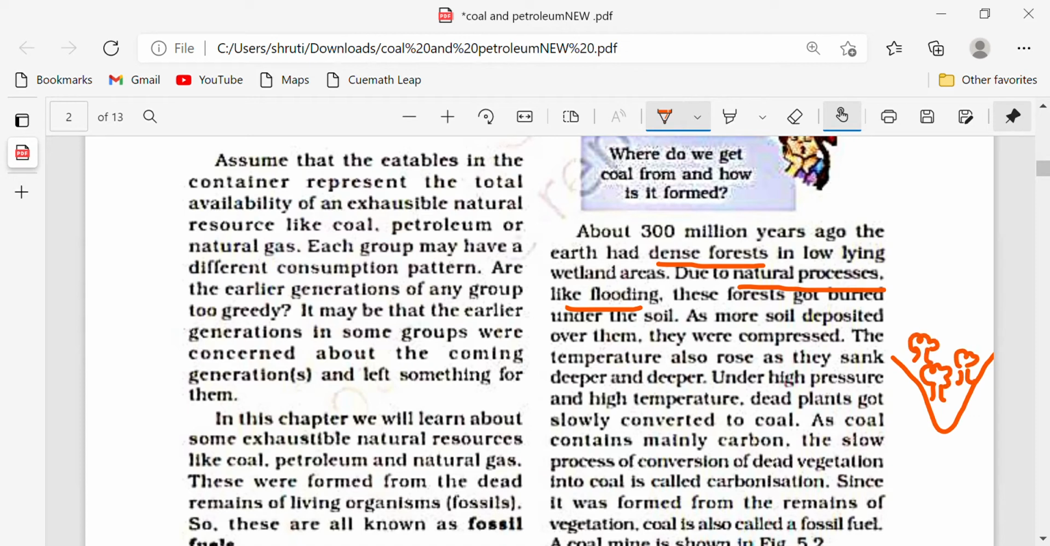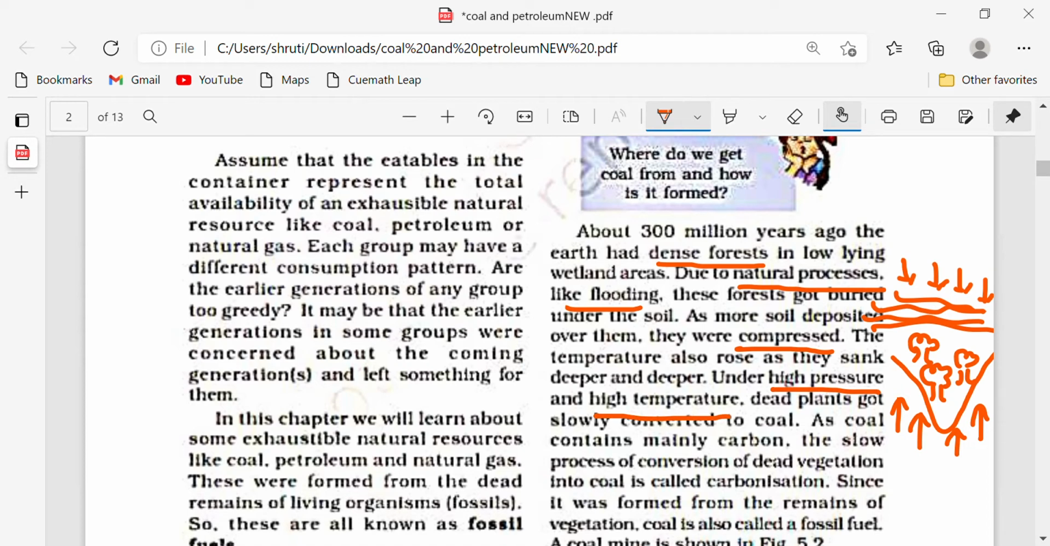Due to natural phenomena like flooding, they got buried inside the soil. As more soil deposited over them with time, more and more soil kept on depositing on it. So they got compressed. They kept getting pushed down. The temperature also rose. Now you know how high the temperature is under the earth. There is very high temperature under the earth. So from above there was compression, and from below there was high temperature. High pressure and high temperature slowly converted the dead plants into coal.